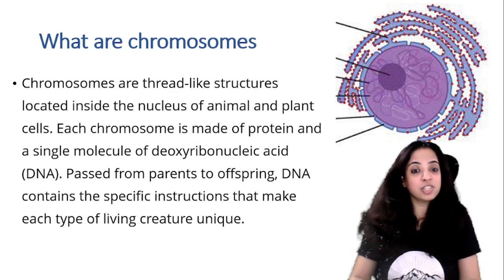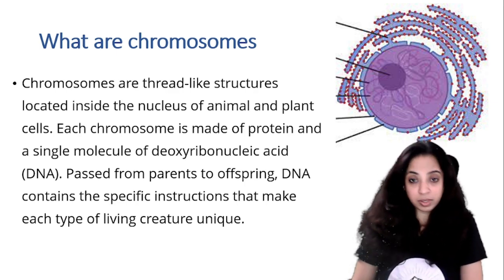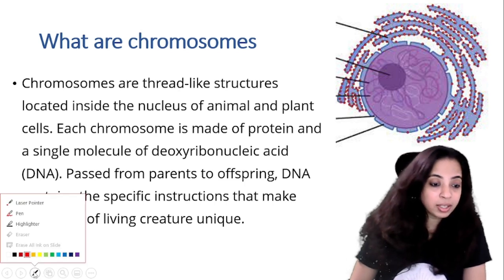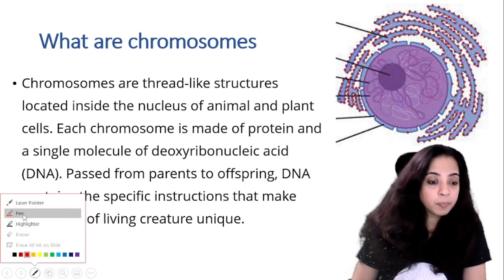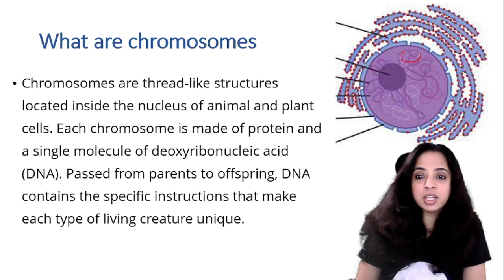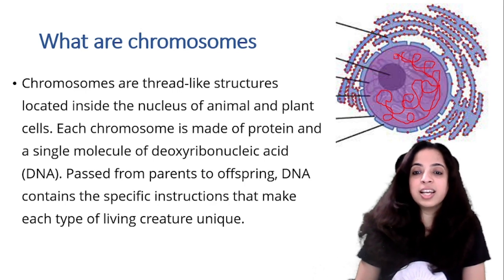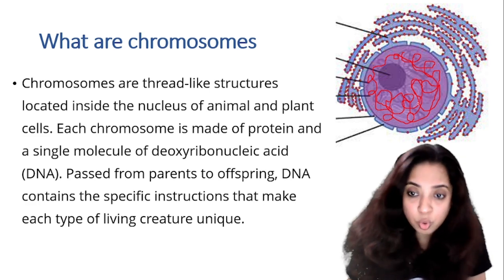First let us talk about chromatin fibers. What are chromatin fibers? See children, can you see here in the nucleus there is this thread-like structure. When this thread-like structure condenses, it forms chromosomes.